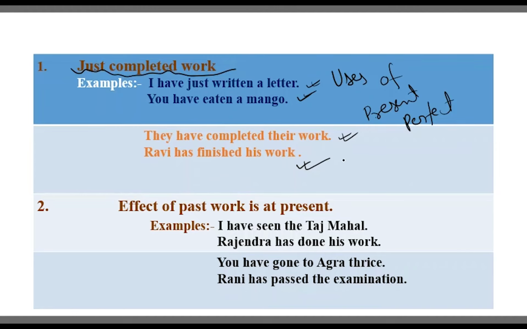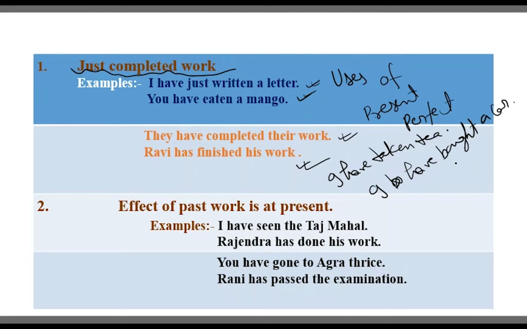One thing it has been guessed, suppose I have taken tea, it means before 10 minutes, before half an hour, like that. I have bought a car. Look here, there is a time limitation, maybe a month, 2 months, 3 months, 4 months, it may be.